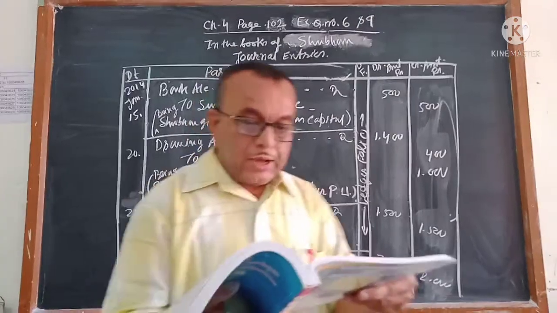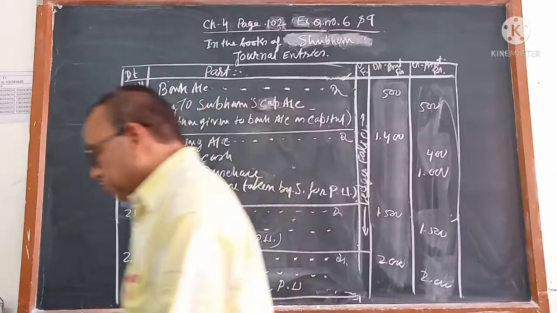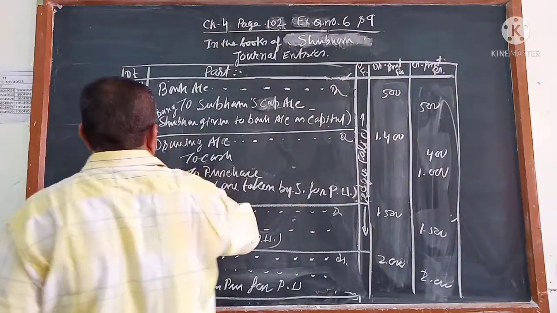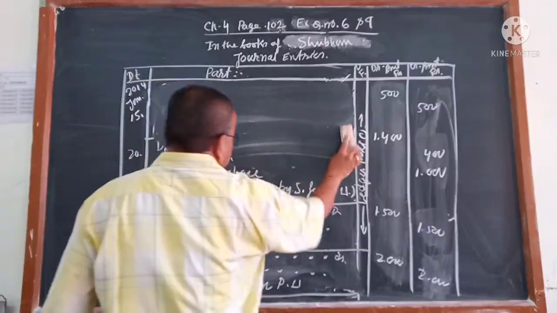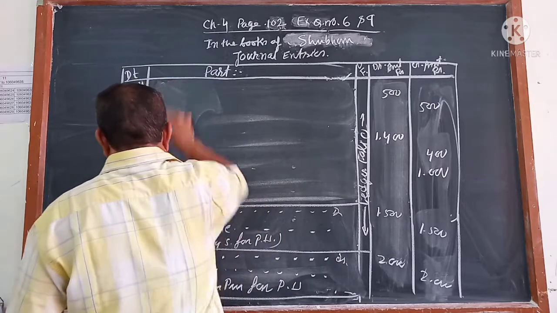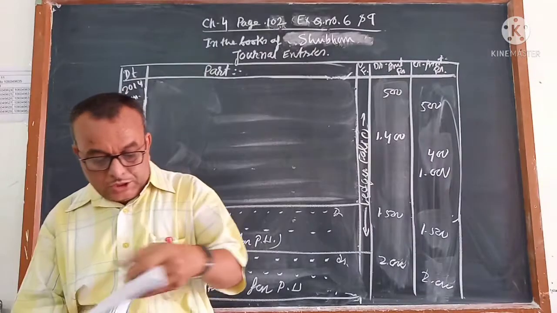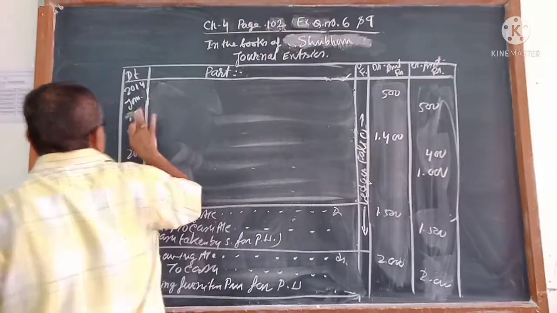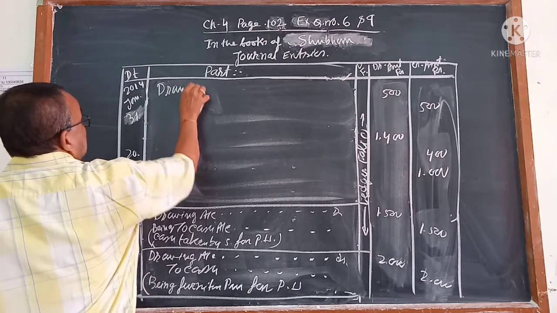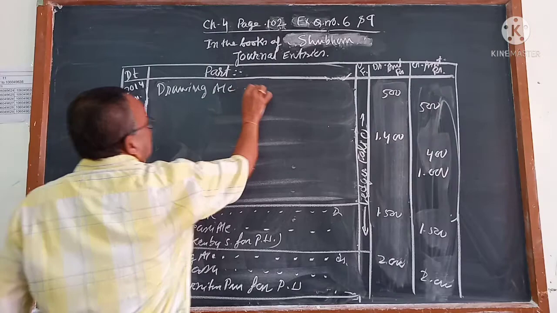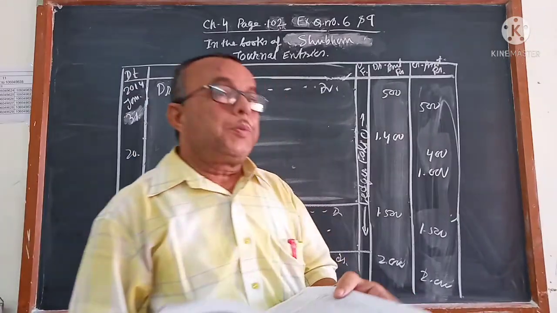Understand? And the last one, life insurance premium 500 paid by cheque. Almost all our entries are coming to drawings account. Here also drawings account debit, life insurance premium. The date is 31st. Again, drawings account debit, life insurance premium, and money should not be paid from the business.